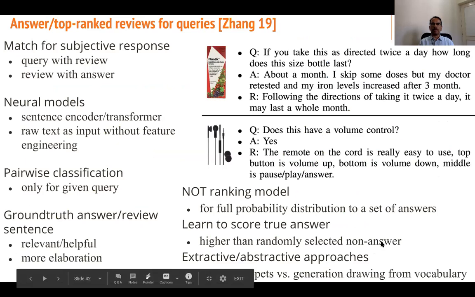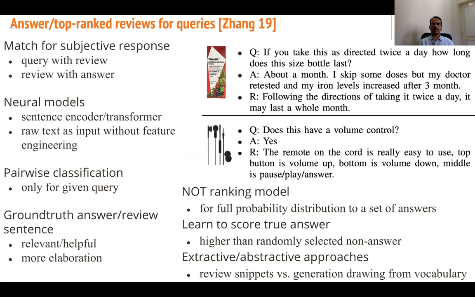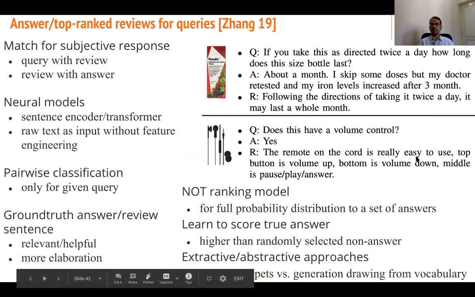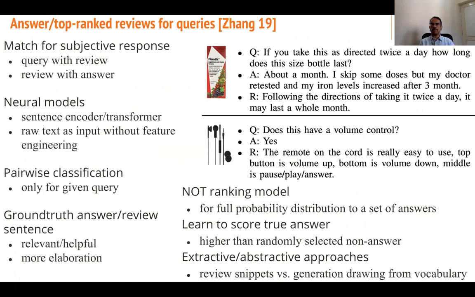So answer top ranked reviews for queries, Zhang 19. Match for subjective response, query with review, review with answer. If you take this as directed twice a day, how long does this size bottle last? About a month. I skip some doses, but my doctor retested my iron levels and they increased after 3 months. Following directions of taking it twice a day, it may last a whole month. So another question, does this have a volume control? Answer, yes. Review: remote on the card is really easy to use. Top button is volume up, bottom is volume down, and middle is play, pause, answer.